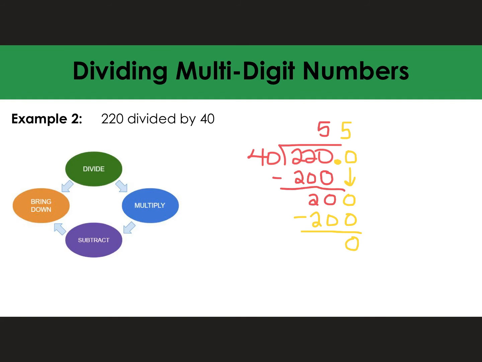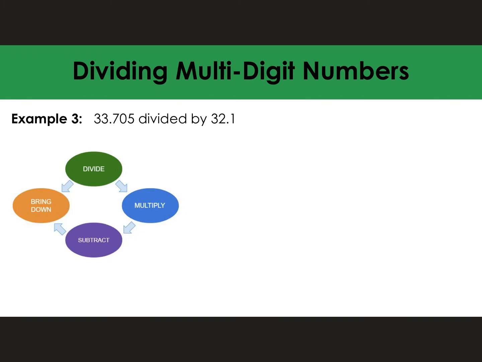Some of you might think, well, my quotient is 55. Well, it's not, because we added this decimal place. So when we add the decimal place in a division problem, we have to move the decimal place to our quotient exactly where it is in our problem. So it's very important to line up your problem. So our quotient is 5.5. Try this again. Let's see what we get.